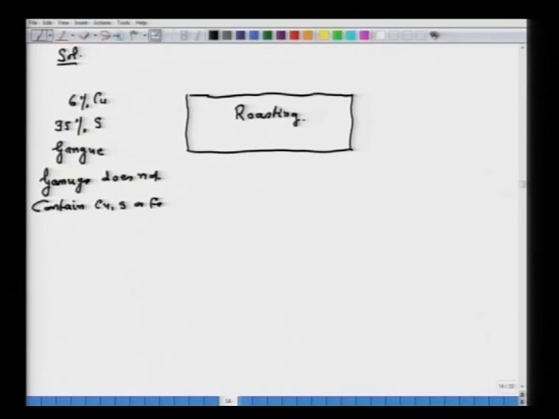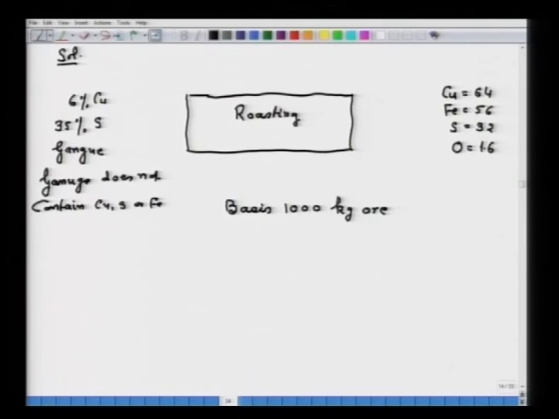So, we have to find out number 1, the amount of mineral and gangue. So, let us consider first of all the basis of 1000 kg ore, and the atomic weights that I will be using: for copper I am using 64, for iron 56, for sulfur 32, and for oxygen 16. That is what I am going to do.